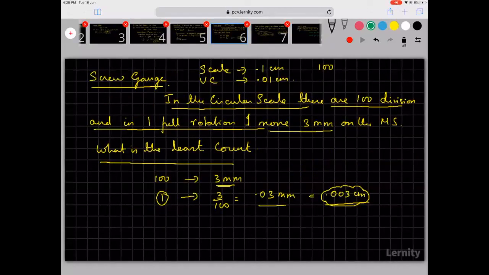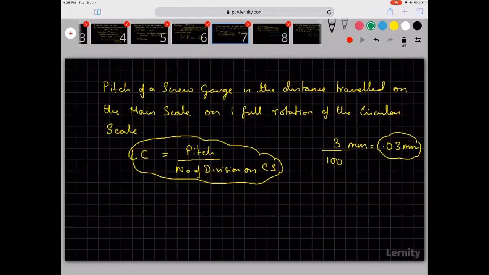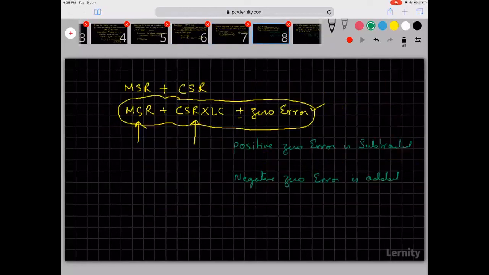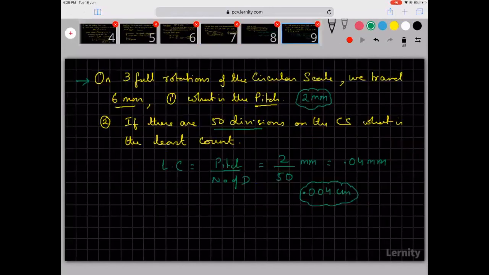Here is slide 6. Here is slide 7. Here is 8. Here's the last slide.